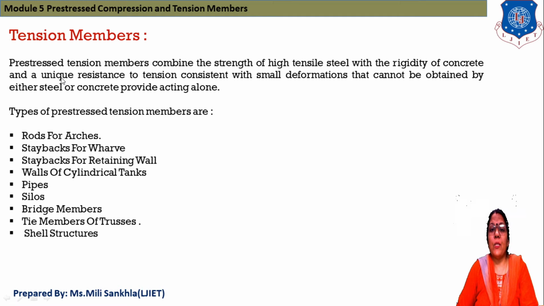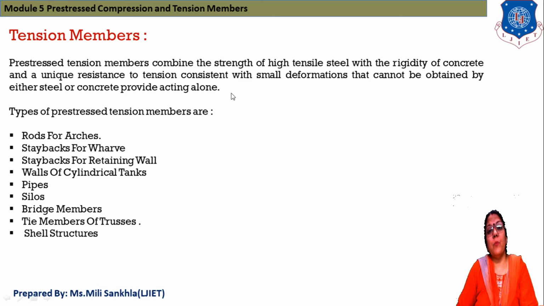First of all, pre-stressed tension members combine the strength of high tensile steel with the rigidity of concrete, and a unique resistance of tension with small deformation that cannot be obtained by either steel or concrete acting alone.